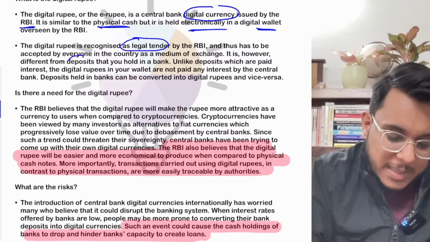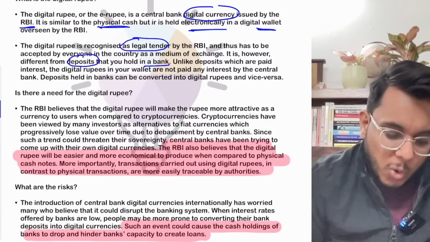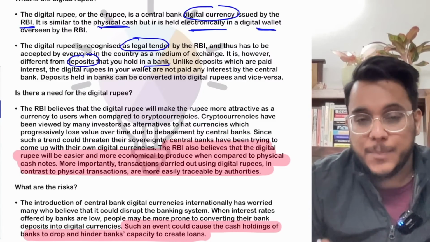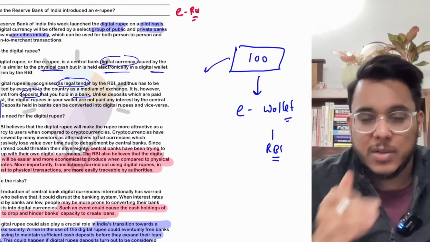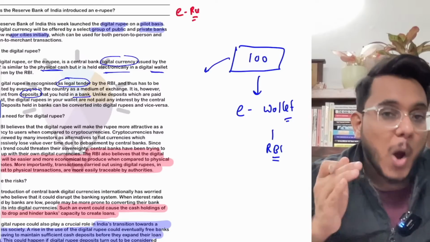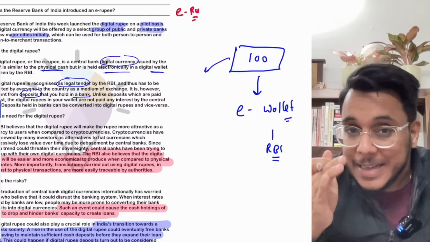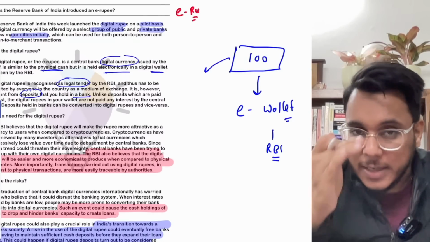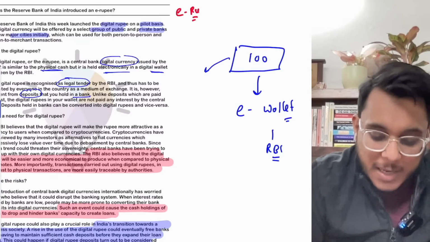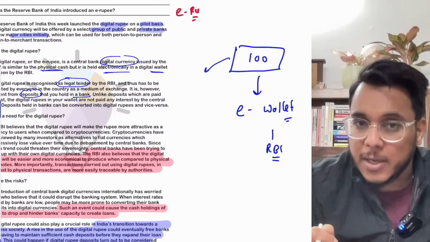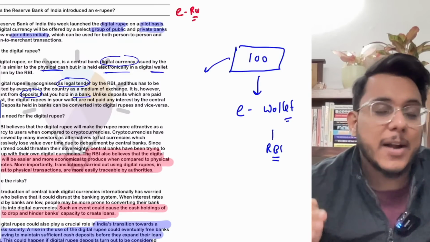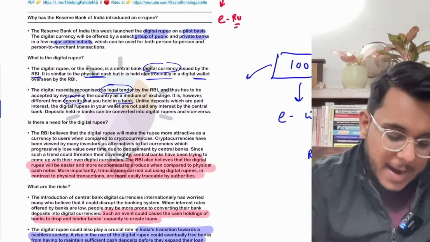However, it is different from the deposits that you hold in a bank account. Why? Because when you hold money in a bank account, let's say you have put 1000 rupees in your bank account, interest will be generated on that money and given to you. But if you are holding the e-rupee in the e-wallet, no interest will be generated and you will not get any such advantage.